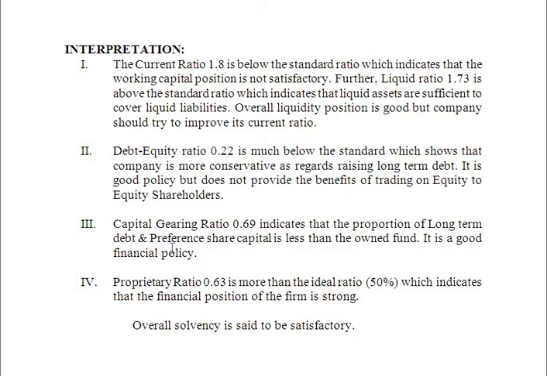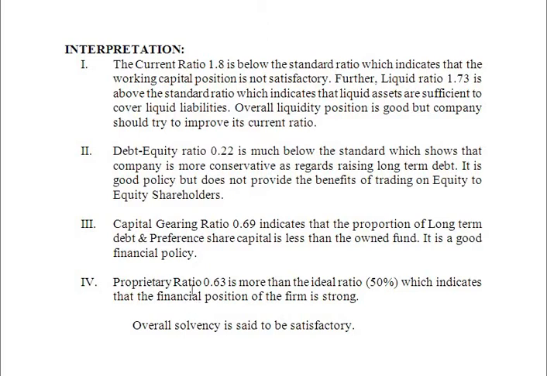Next, the capital gearing ratio of 0.69:1 indicates that the proportion of long-term debt and preference capital is less than the own fund, which means the company is more dependent on own fund than long-term debt and preference capital. It is a good financial policy.